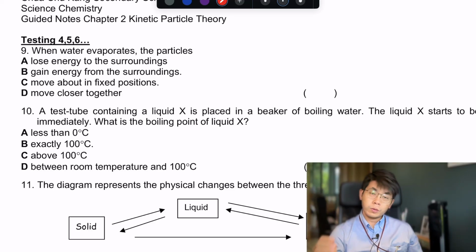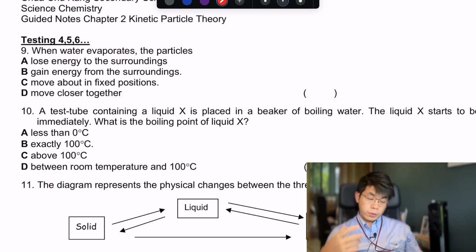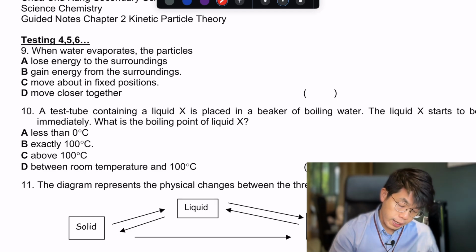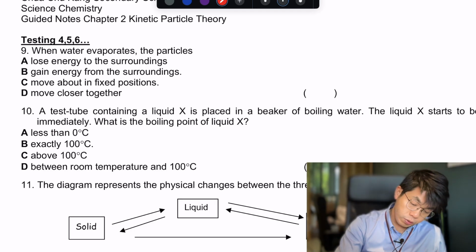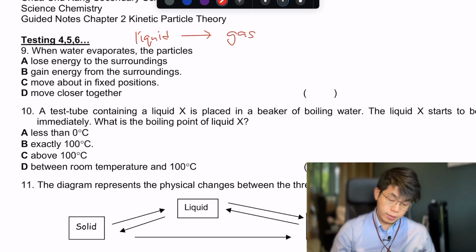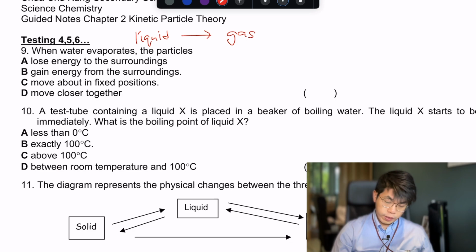Okay, hello. So now we're going to look at some questions in your kinetic particle theory notes. Let's first look at question number 9. The question asks, when water evaporates, so we are going from liquid to a gas state, what happened to the particles? Do they lose energy? Do they gain energy? Do they move around fixed positions, or do they move closer together?